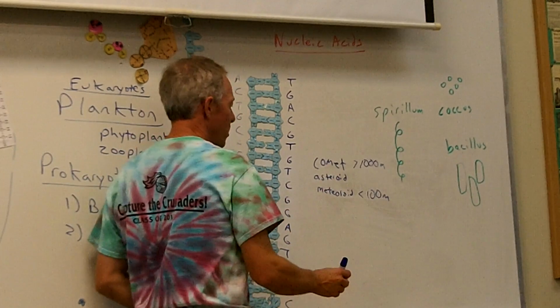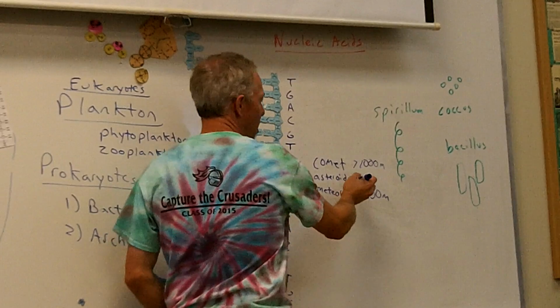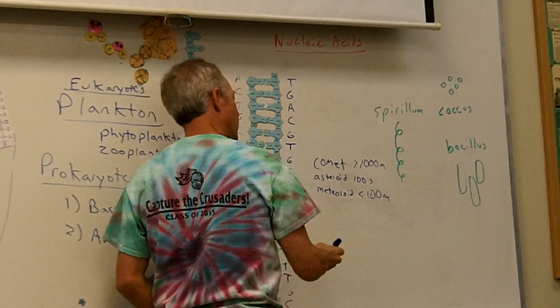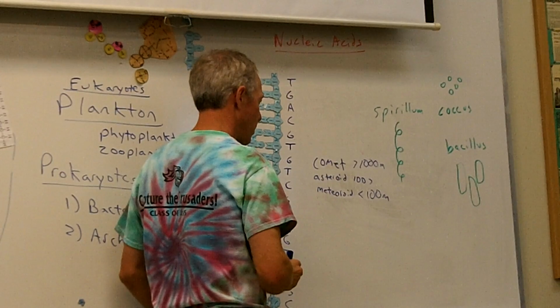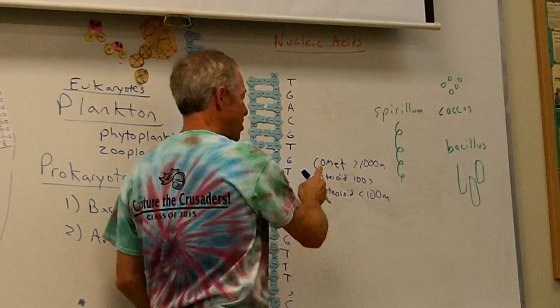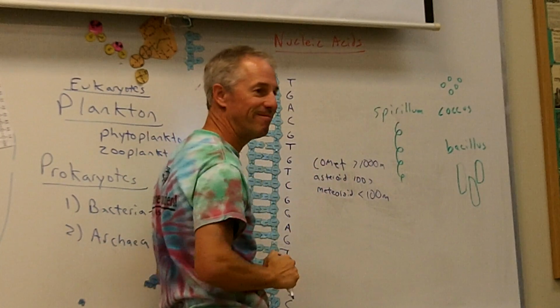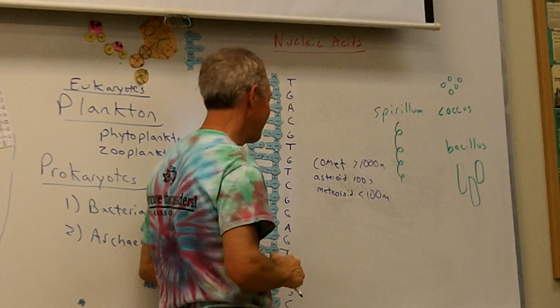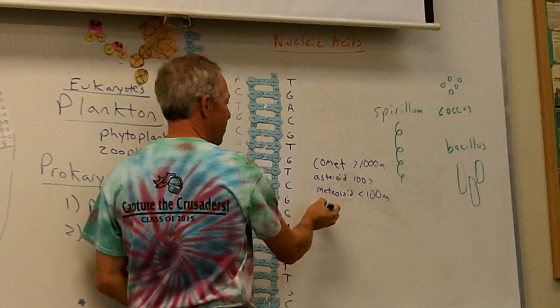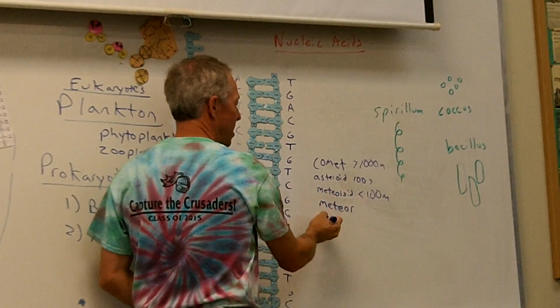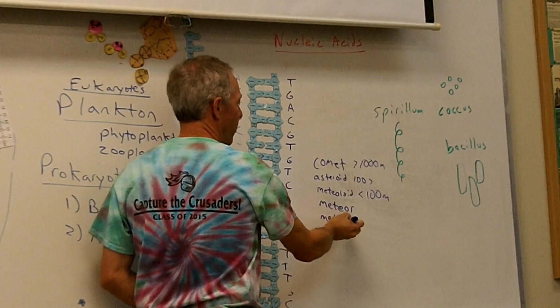How big is an asteroid? Okay, you don't know. An asteroid's from 100 meters and up. So if it's smaller than 100, it's a meteoroid. If it's 100 and up, it's an asteroid, and if it's mostly ice and bigger than 1,000, it's a comet. Crazy. And then it's a meteor if it hits the atmosphere, and it's a meteorite if it hits the ground.